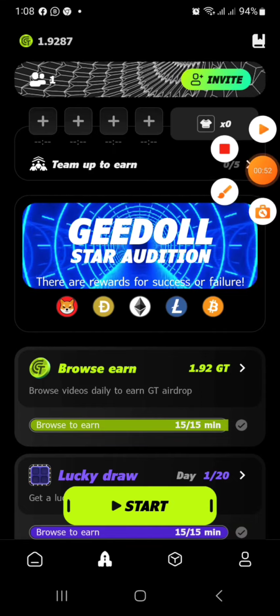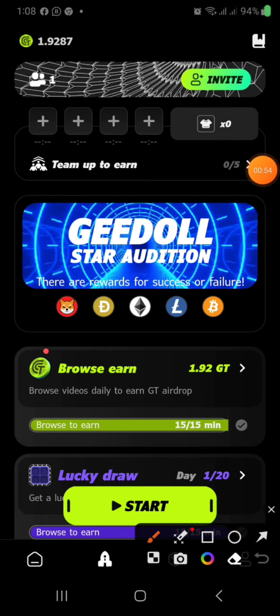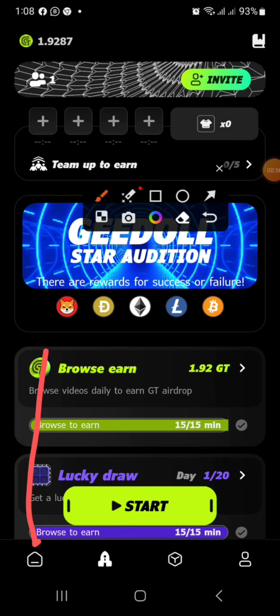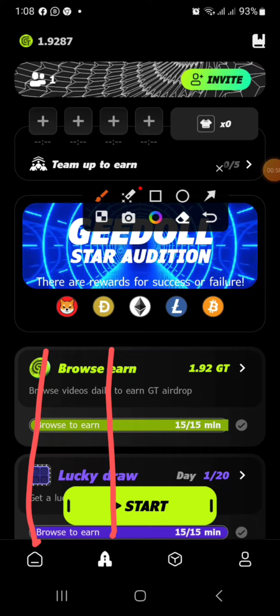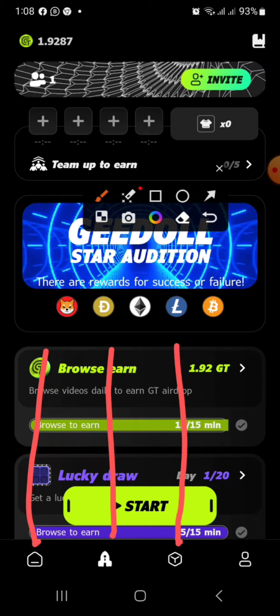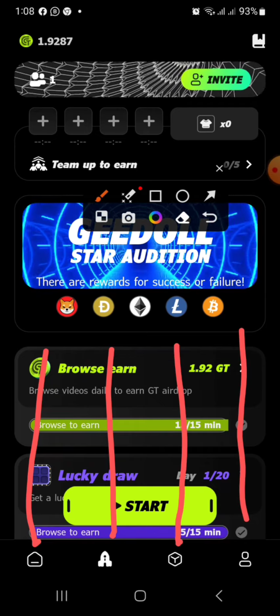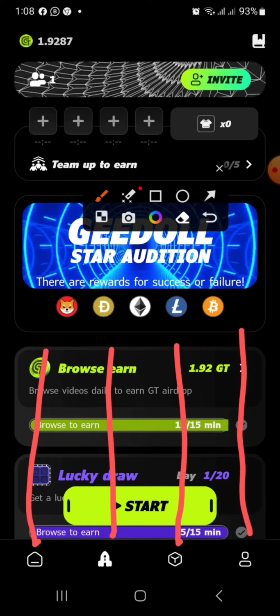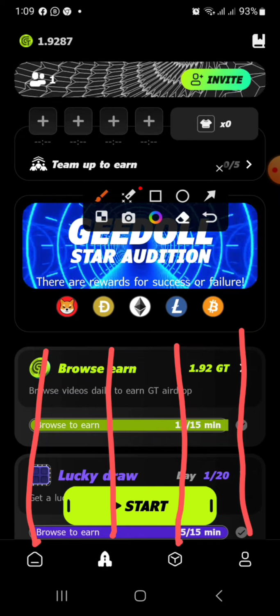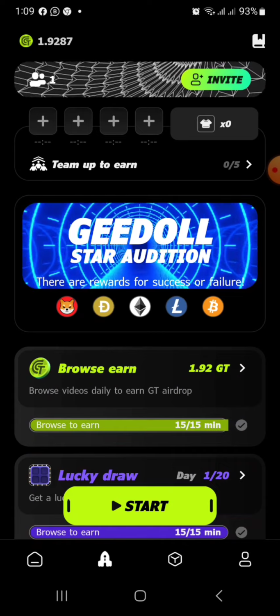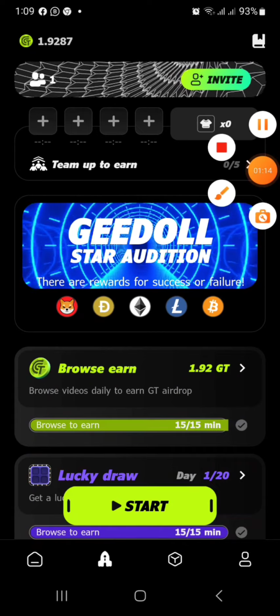Let's move. So this is the homepage of this app, and this is where you see your earnings, and this is also where you see information about these apps. And also here, this is where you see your profile. You edit your profile, upload your pictures, and so many things. So here now is the homepage.